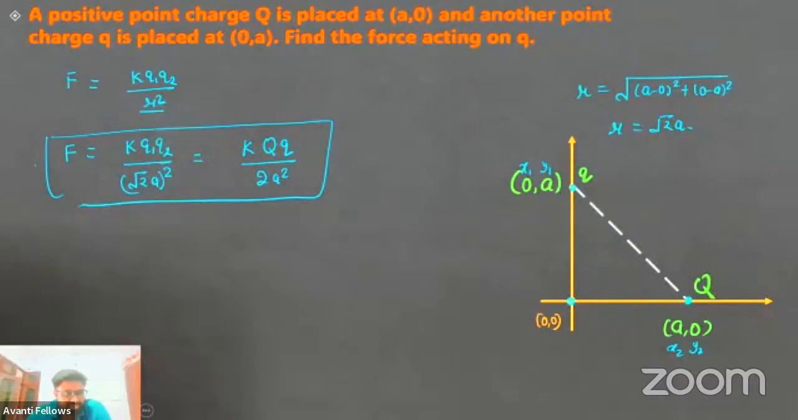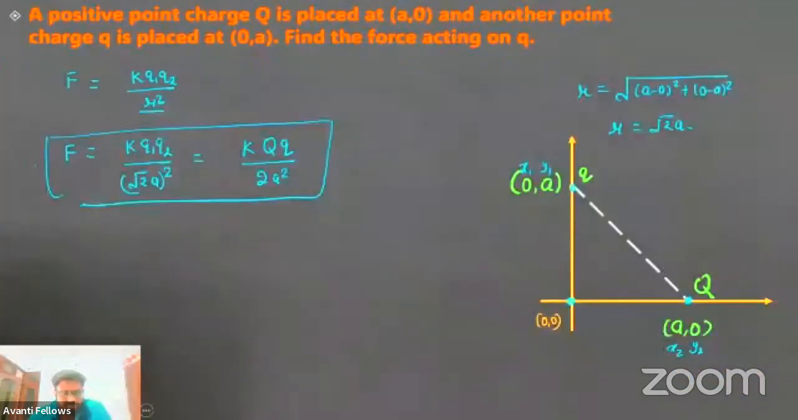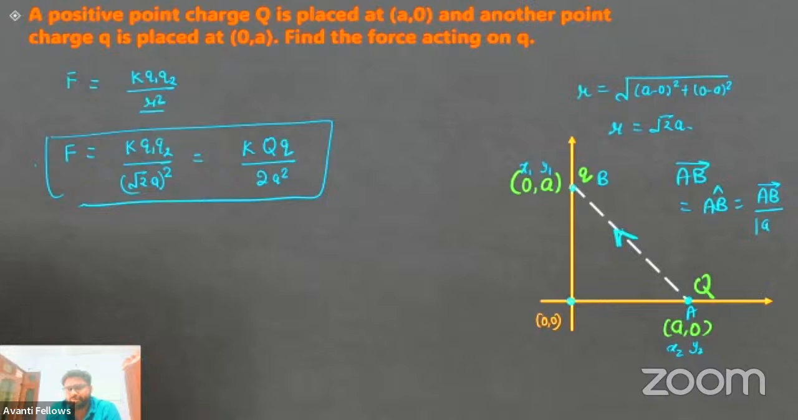In the previous case, we have seen that to write the force in vector form, you need the direction vector, the direction vector of displacement between 2 point charges. So we want the force that is applied by capital Q on small q. So the direction of force will be in this direction. Let's say this point is A, this point is B. So the direction of force will be the AB vector. So you need to calculate AB cap. AB cap will become AB vector divided by the magnitude of AB vector.